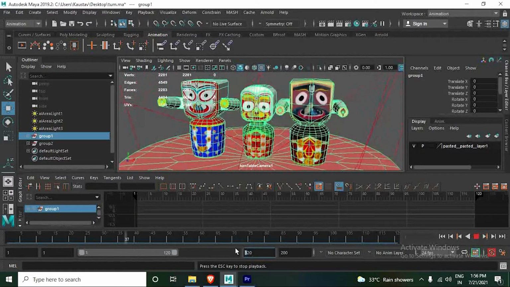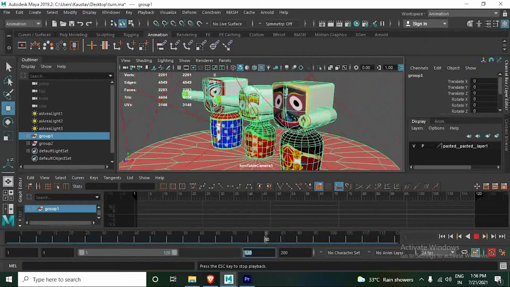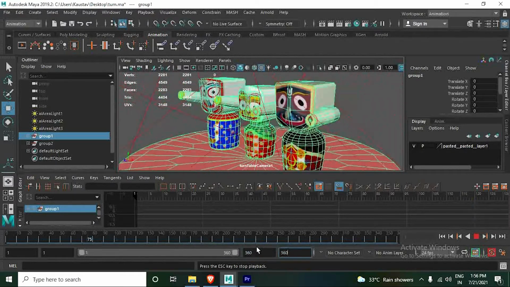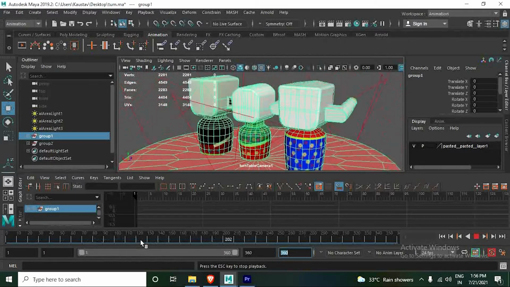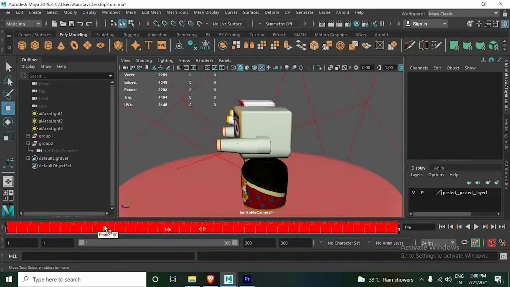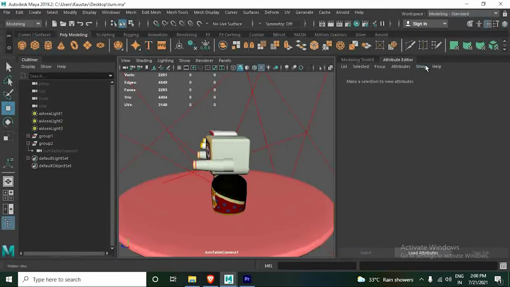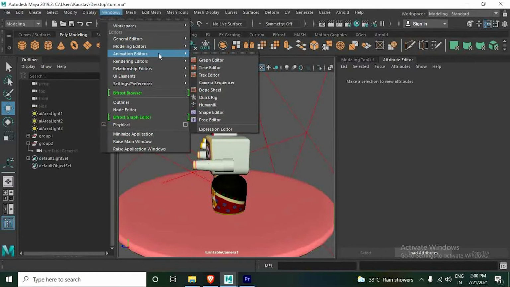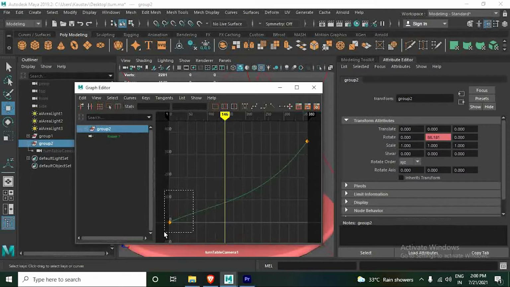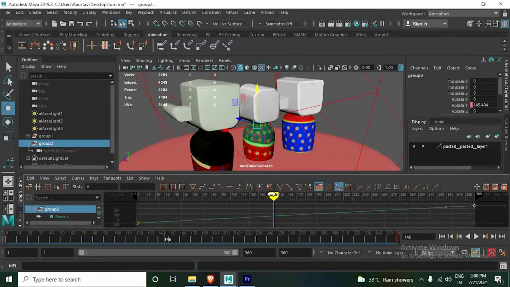Now frame, increase this timeline, 360. By any chance, if you're using Maya Classic workspace, then just go for Windows, Animation Editor, Graph Editor. It's here. Group 2, here's the graph. I'm using here linear. Now play.